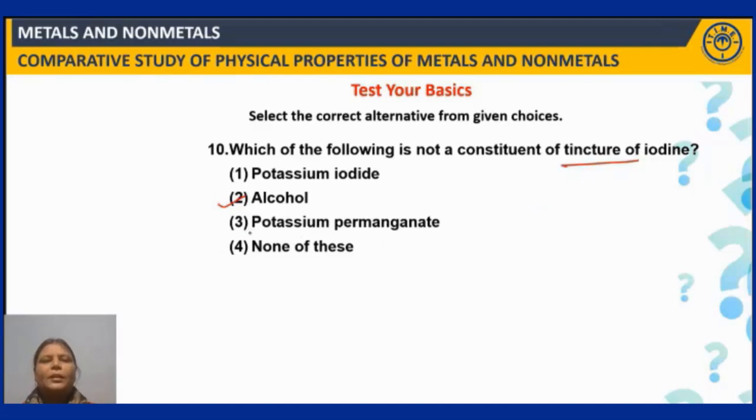But it does not contain potassium permanganate. So this is the constituent which is not present in the tincture of iodine, whereas the others will be there. Right? So answer 3 follows. Clear? Fine. Next question.